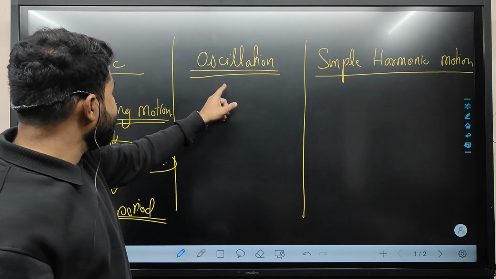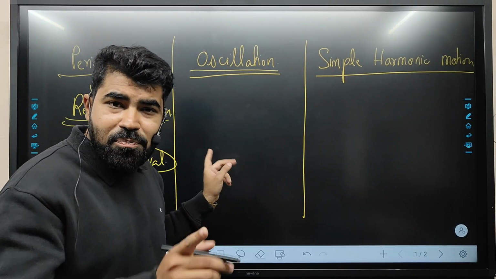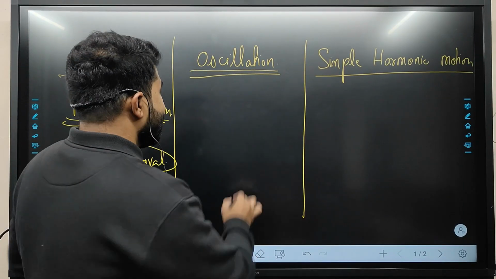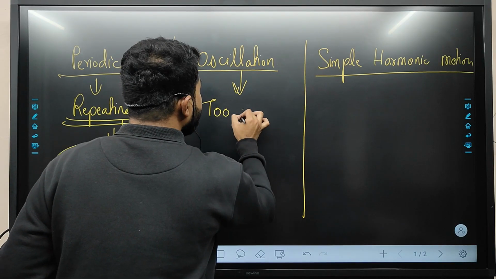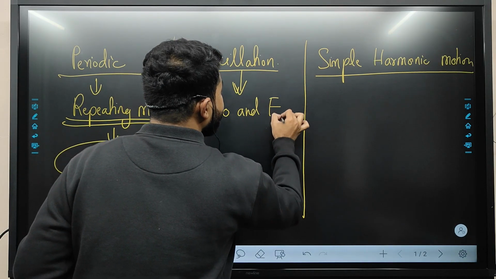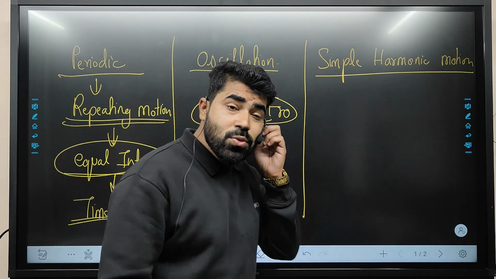Now we will consider what is oscillation. Oscillation is a part of periodic motion only, but the condition is that in oscillation to and fro motion is important. Okay, so what is to and fro motion?